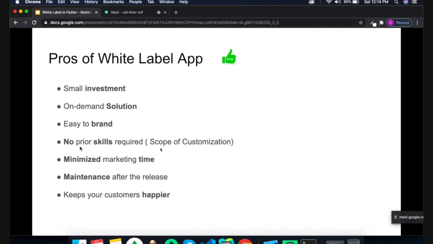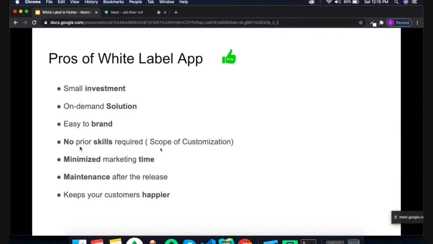Like a scope of customization. As in a mobile application, we don't need to think about the design or the user interface. We just need to build the application. And if you are not from a technical background, you don't need the skill. You can just integrate things, like buying a Firebase key or push notification or any third party integration key, add it there and run your product.